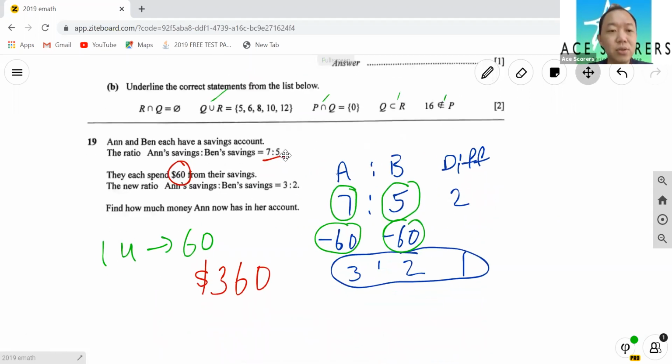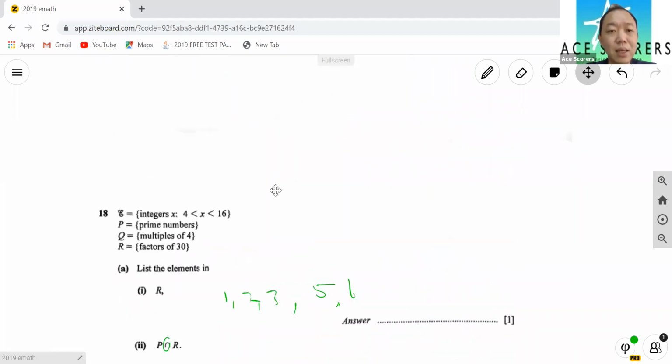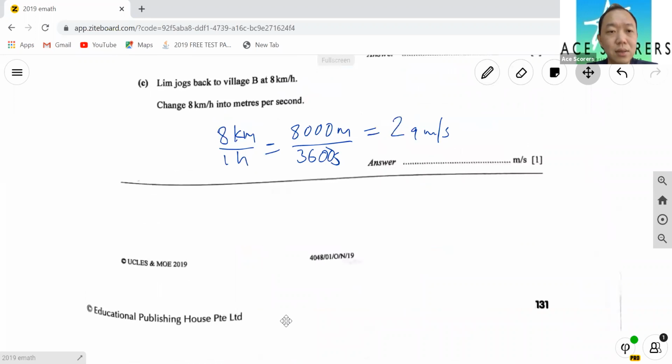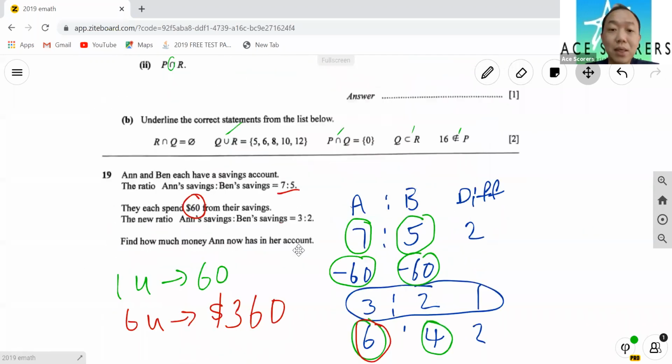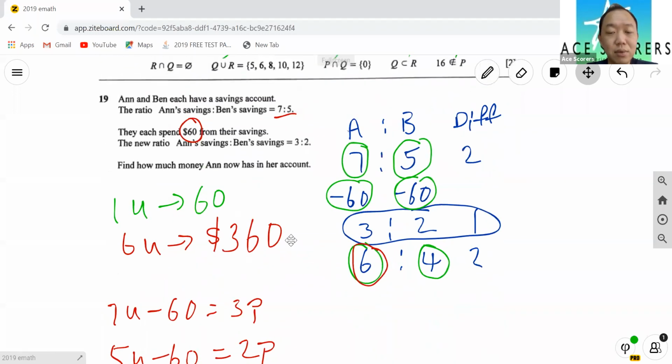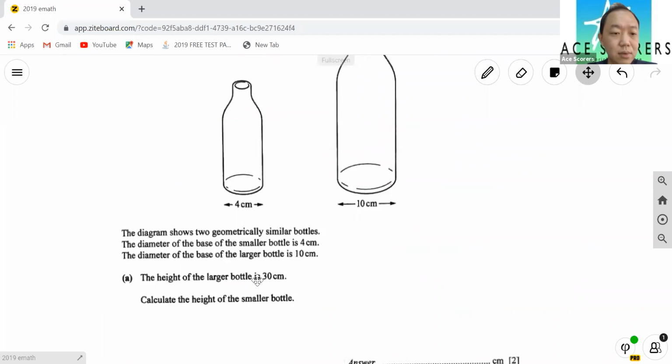Okay, next, ratio. So 7 is to 5. They spend $60. So simple ratio. So you realize that at this point of time, it's not algebra anymore. Okay, it's all your basic mathematics, logic, ratio, reasoning. All right, next one. The diameter.